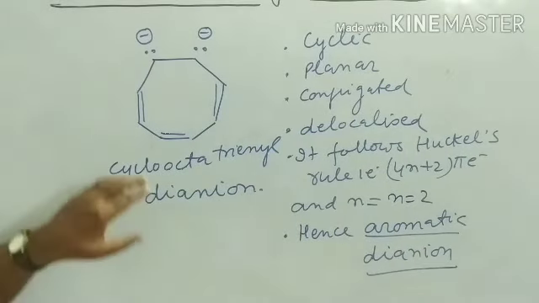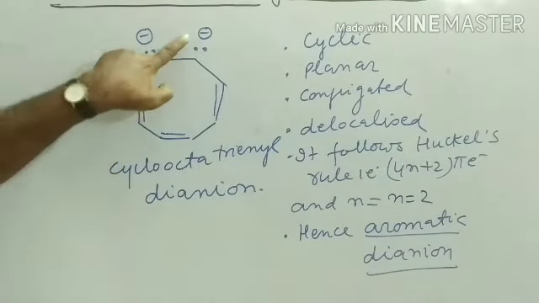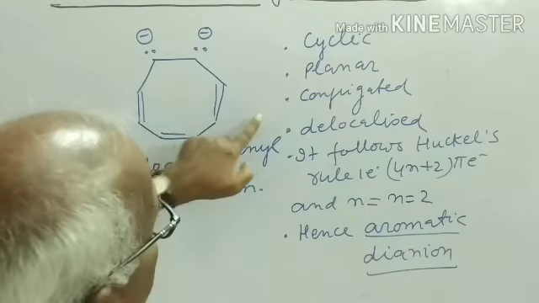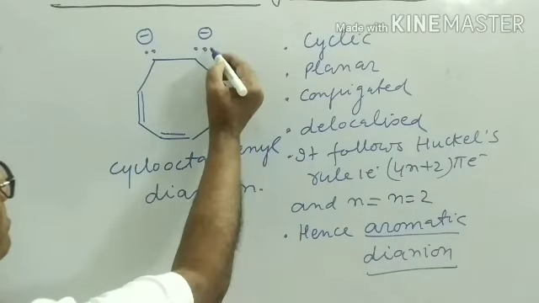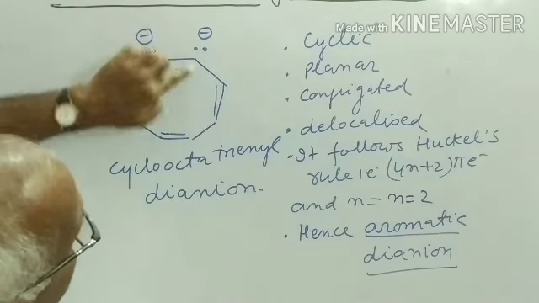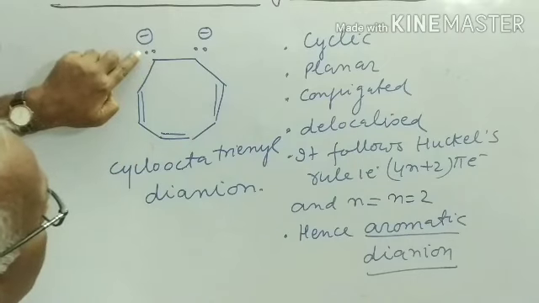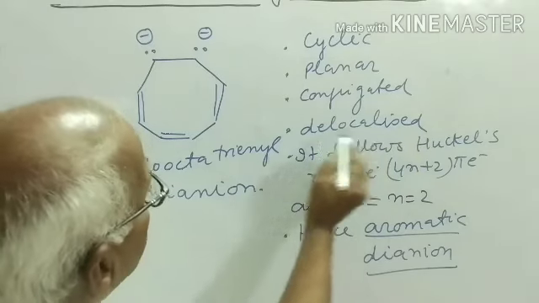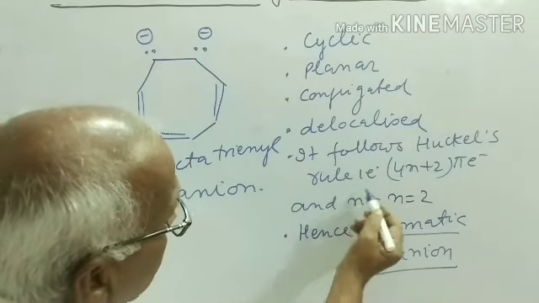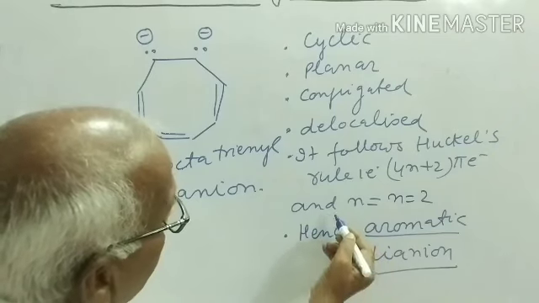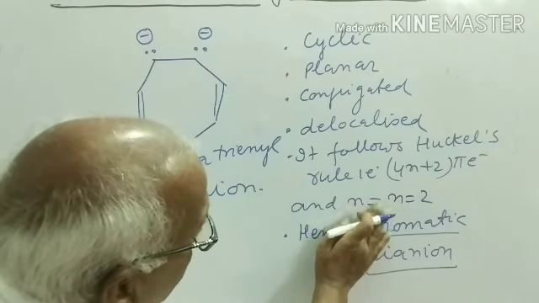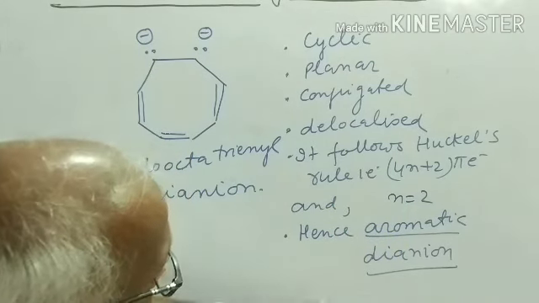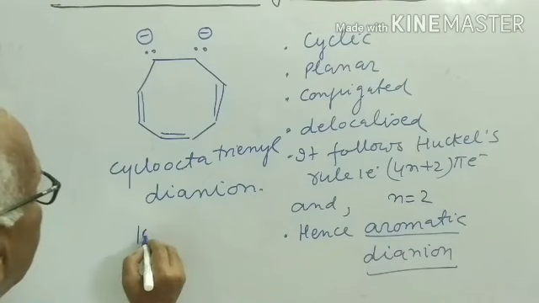See this compound, this is the cyclooctatetraene dianion. It is cyclic, it is planar, conjugated, meaning this electron pair is in conjugation to this pi bond, this electron pair is in conjugation to this pi bond, so it is conjugated, delocalized. It follows Huckel's rule, 4n plus 2 pi for n equal to 2. Hence aromatic dianion. It carries 10 pi electrons.